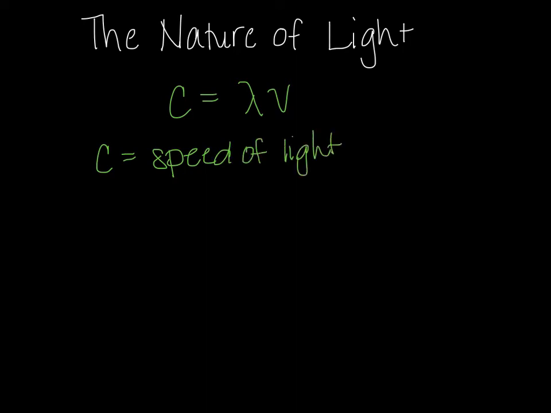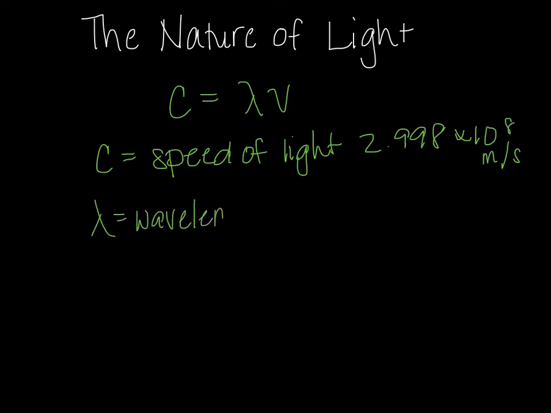So the speed of light is equal to 2.998 times 10 to the 8th meters per second. Our lambda is going to be equal to our wavelength, and that is going to be typically in meters, or it could also be in nanometers.